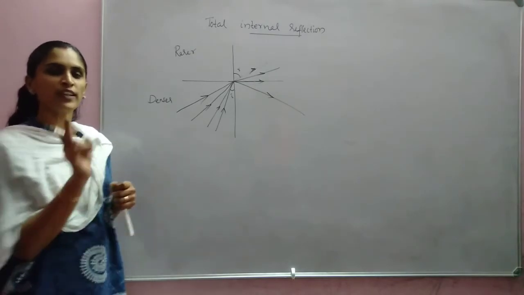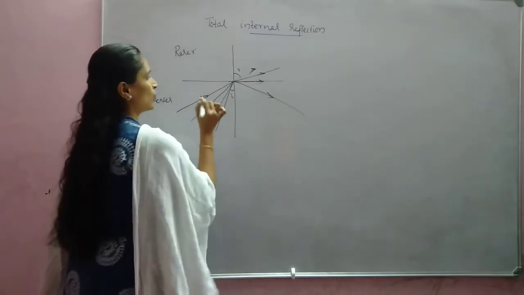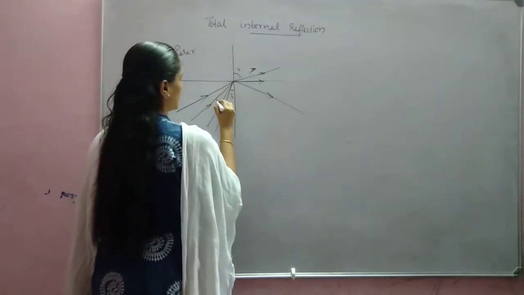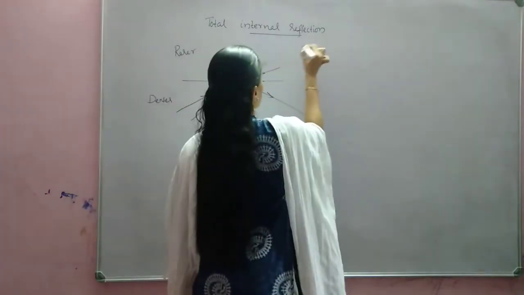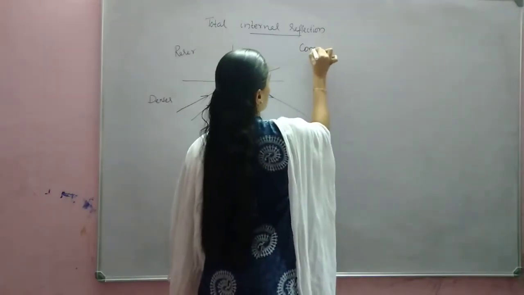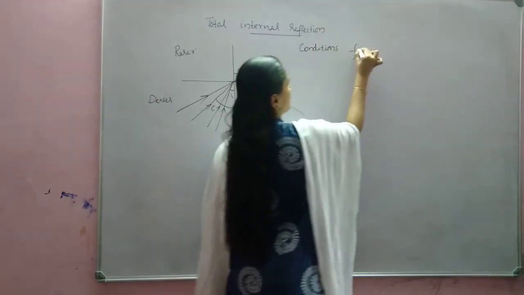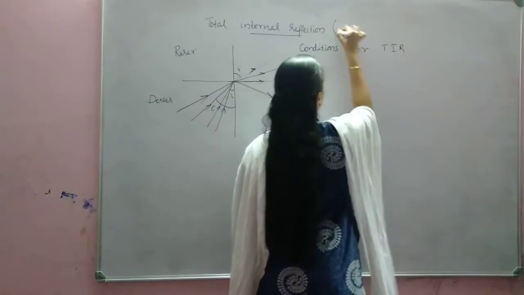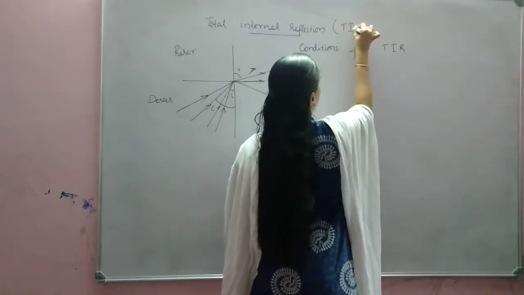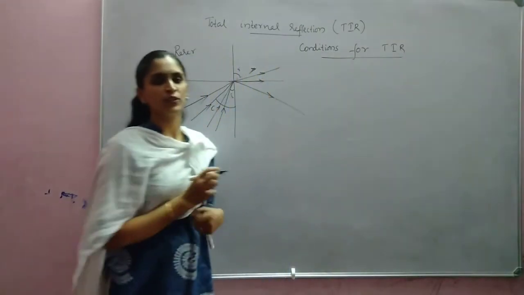And for total internal reflection to take place, two conditions are there. Conditions for total internal reflection to take place.